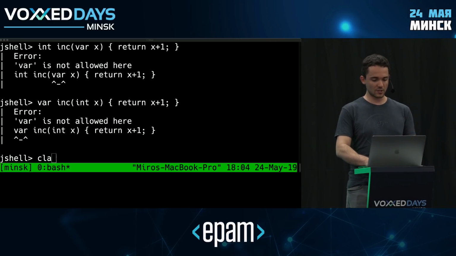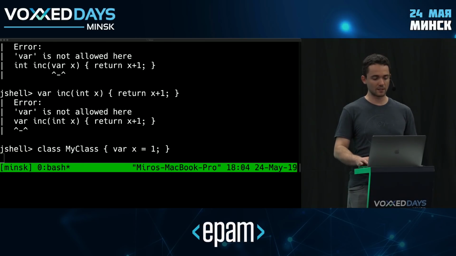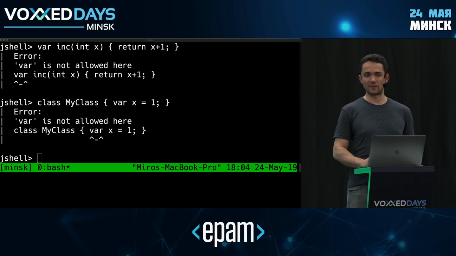There's a similar situation in a class case. If I create a new class and just have a class level attribute there, I'm going to use var, initialize it correctly and everything. This still doesn't work. Var still not allowed there. And the reason is essentially this is meant for local variables. This is meant for variables with very limited scope. So they just specifically decided not to allow it at the class level.